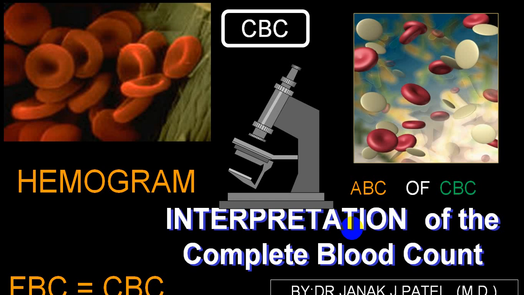CBC is also called hemogram, or some also say FBC, full blood count, or the ABC of CBC. We commonly use the word CBC, complete blood count.